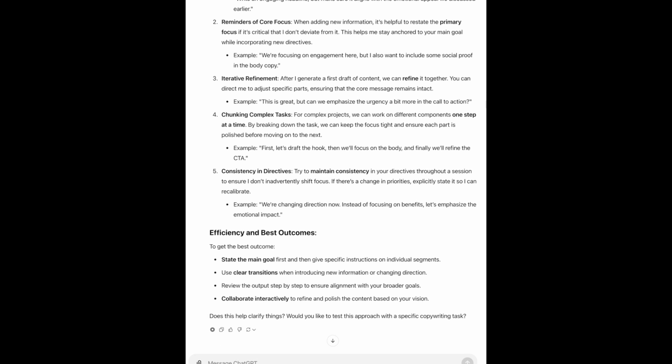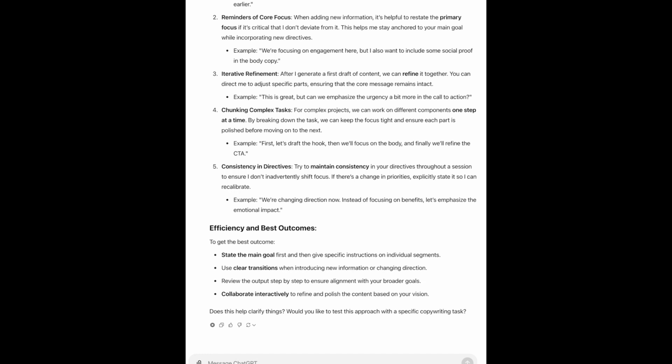3. Iterative refinement. After I generate a first draft of content, we can refine it together. You can direct me to adjust specific parts, ensuring that the core message remains intact. Example, this is great, but can we emphasize the urgency a bit more in the call to action?